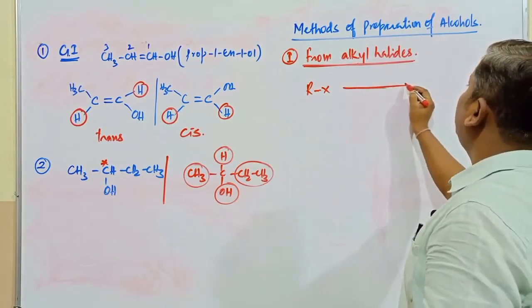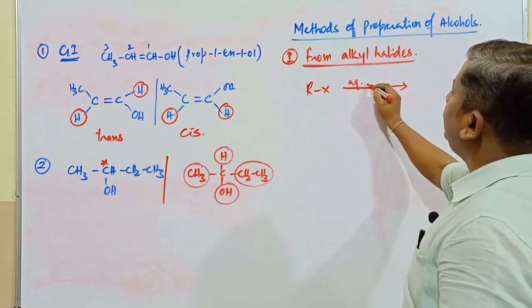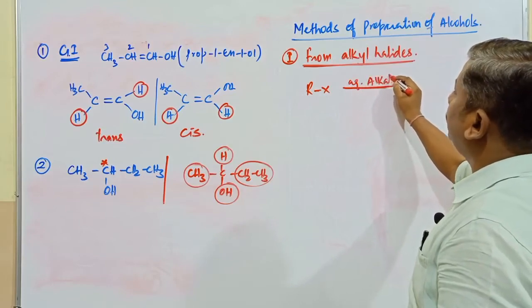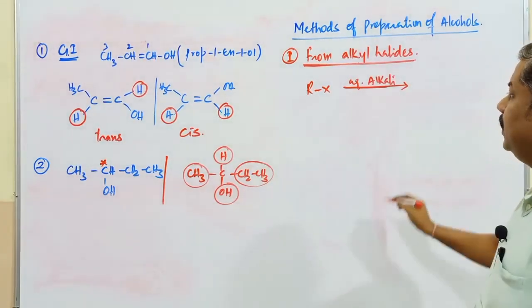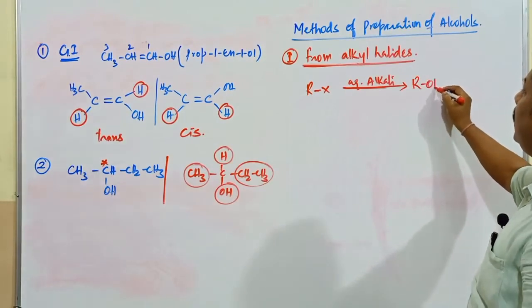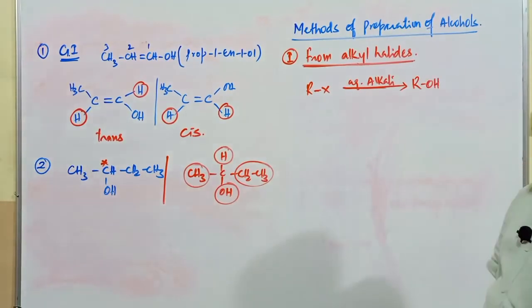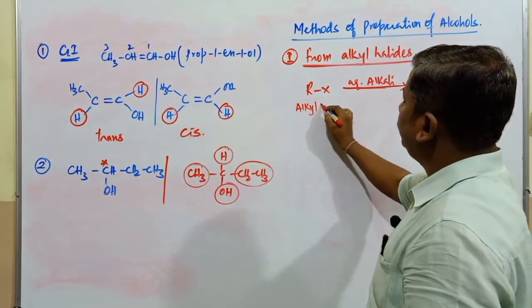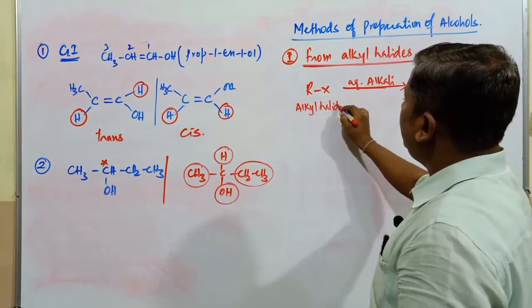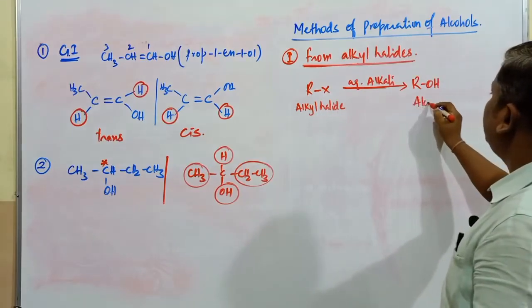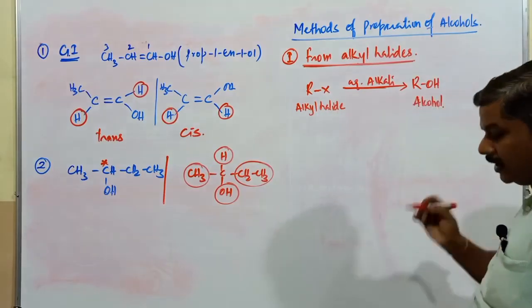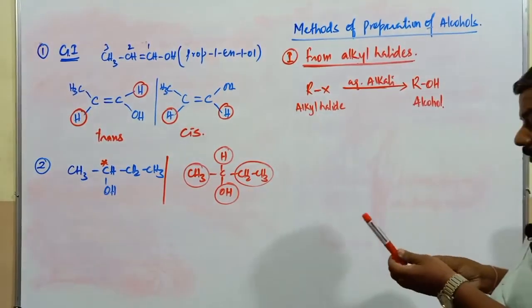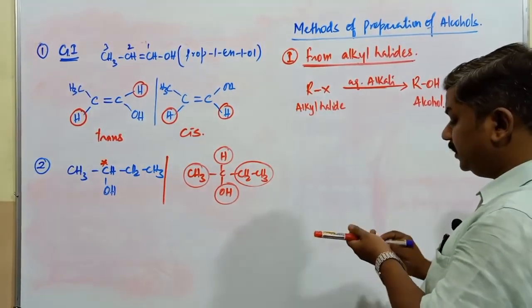When this alkyl halide is treated with any type of aqueous alkali, it gives rise to ROH. This is an alkyl halide and this one is an alcoholic compound, an alcohol.